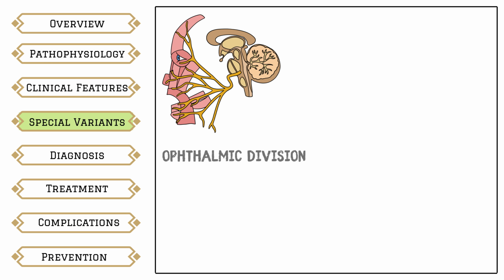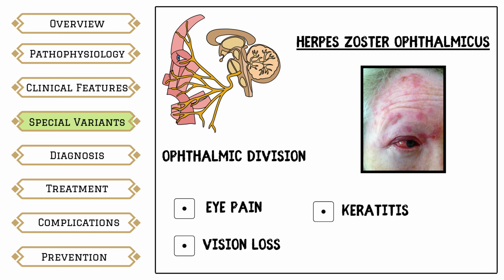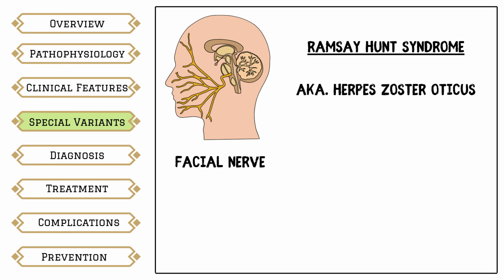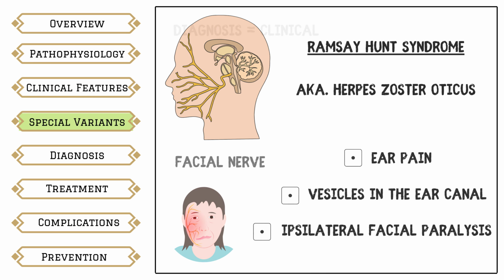Certain variants are exam favorites. If the trigeminal nerve, specifically the ophthalmic division, is involved, this is herpes zoster ophthalmicus. Patients may develop eye pain, vision loss, keratitis, and corneal anesthesia. This is an ophthalmologic emergency. If the facial nerve is involved, this is Ramsay Hunt syndrome, also called herpes zoster oticus. Patients develop ear pain, vesicles in the ear canal, and ipsilateral facial paralysis.